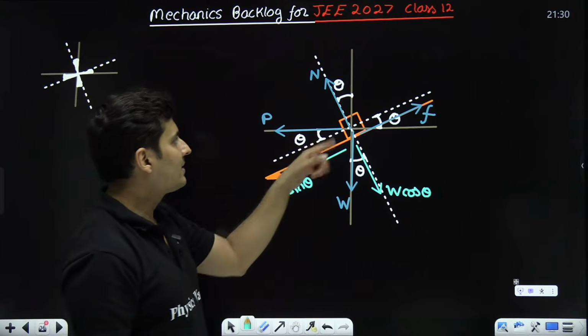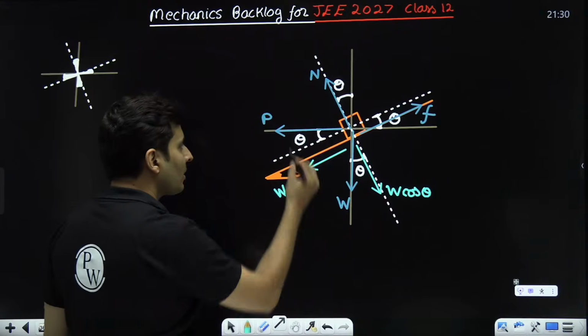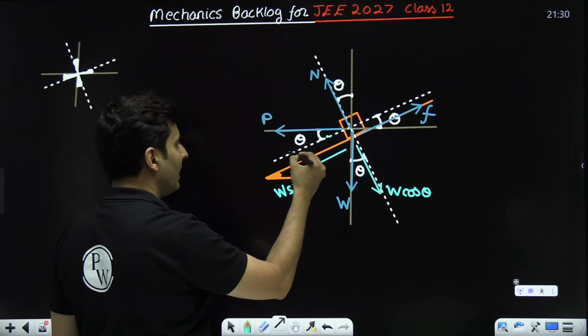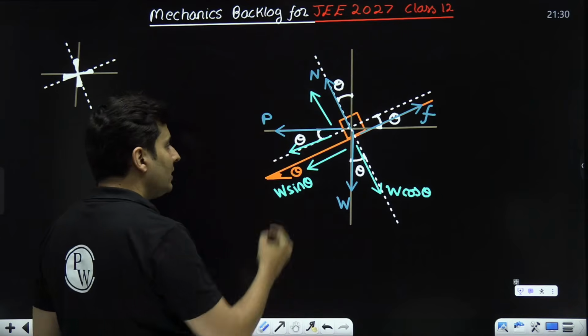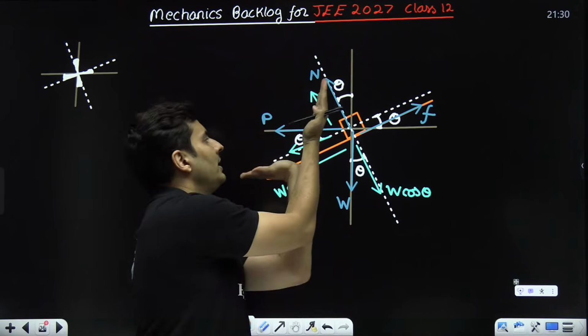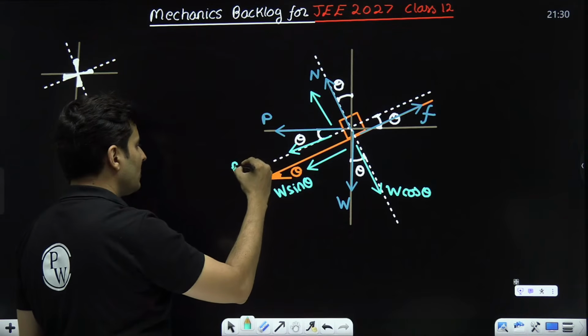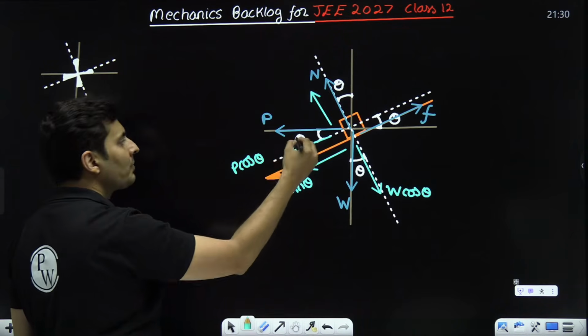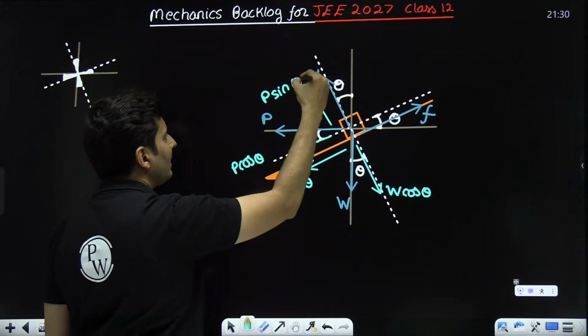Similarly, let's say I wanted to split P. P is here. I can split one like this and the other one like this. Since I have split this component of P into perpendicular directions, this is closer to theta, that's why this will be P cos theta. This is far away from theta, that's why it will be P sin theta.